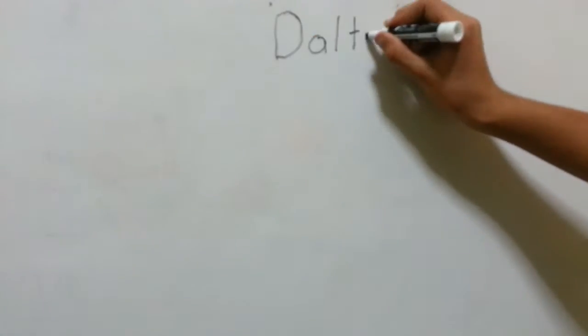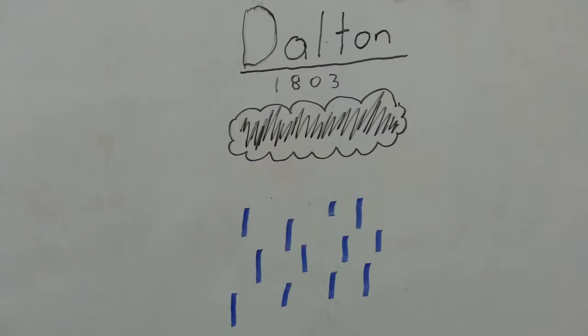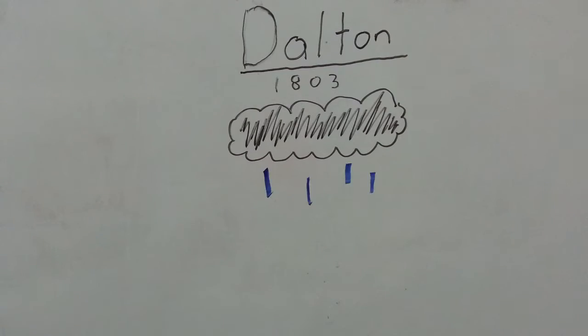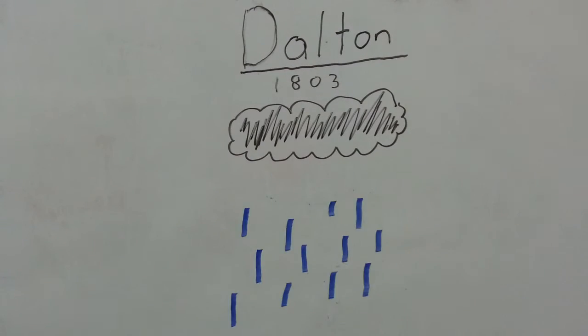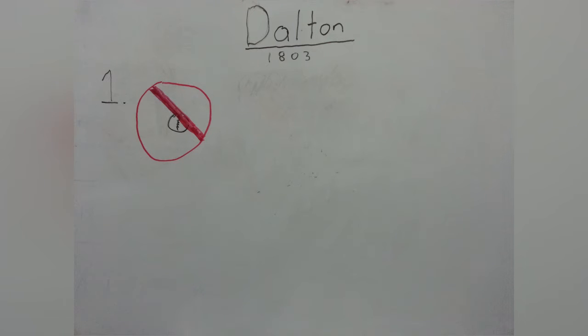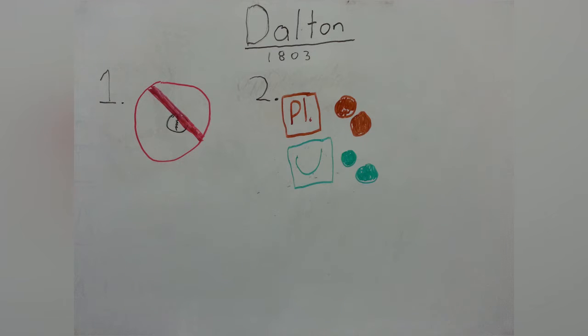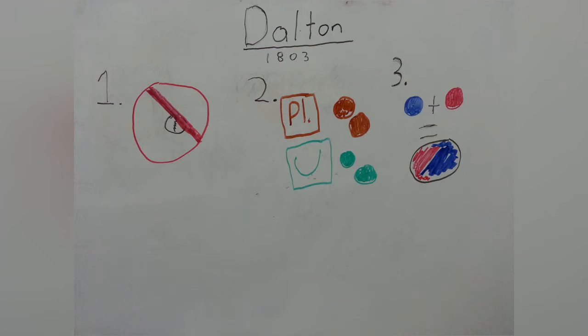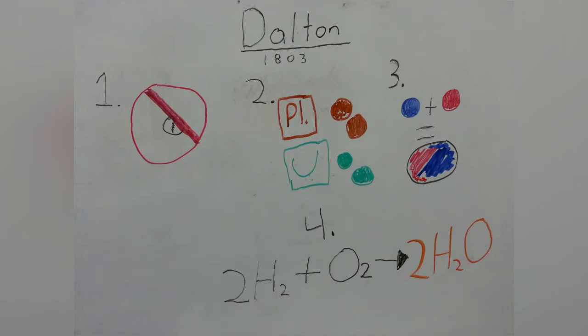Till 1803, where John Dalton resurrected the idea of the atom. It was a rainy and foggy day, and he saw that the fog took up the same amount of space as the air. This got him interested, and after some research, he came up with a few principles. His first was that all matter was composed of indivisible particles. His second is that all atoms of one element are the same, and atoms of a different element are different. His third was that chemical reactions involve the combination of atoms and not the destruction. And lastly, his fourth principle, which stated that atoms react in fixed whole number ratios.